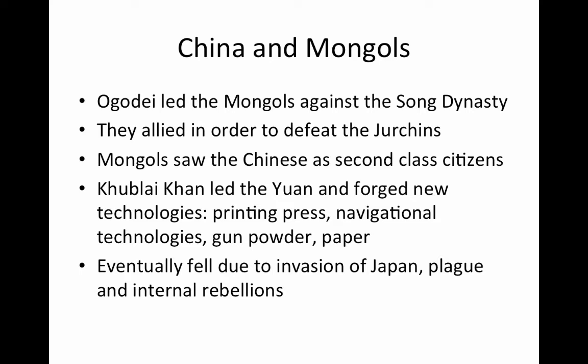Eventually, Kublai Khan attempted to invade Japan, and he failed. As he sent out his navy to invade Japan, huge typhoon storms whipped up and destroyed his navy, and this happened on 2 different occasions. The Japanese would eventually call these the spiritual storms, or the kamikaze storms. There were also plagues and internal rebellions that eventually led to the end of the Yuan dynasty.